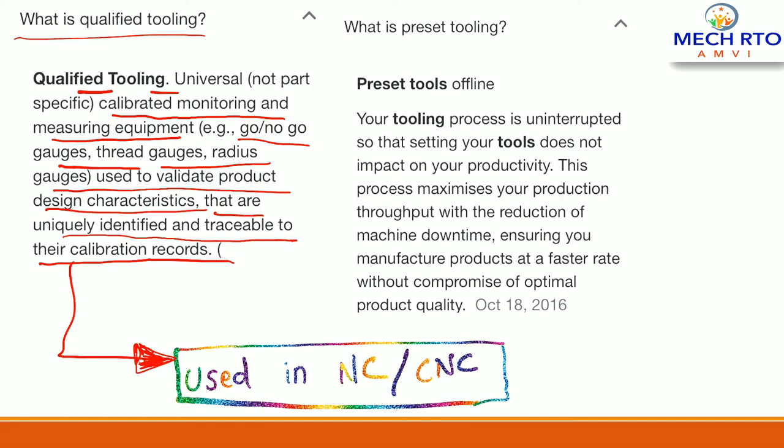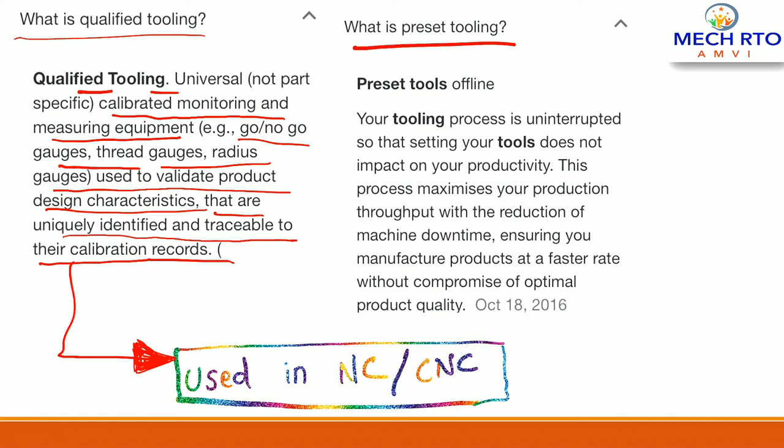This is basically part of metrology, where the measuring tool gives us the calibration of the movement by using your computer, right? Qualified tooling. Basically, before the operation, qualified tooling is applied to check the dimensions, to check how the tool will travel to a particular workpiece.